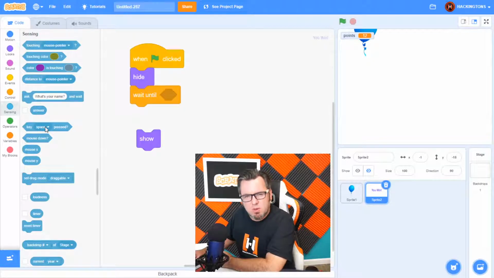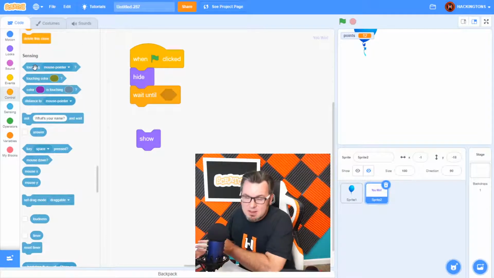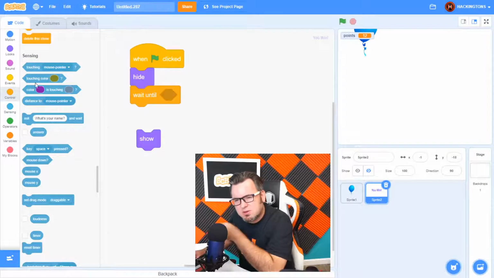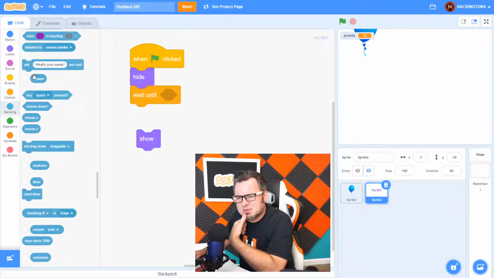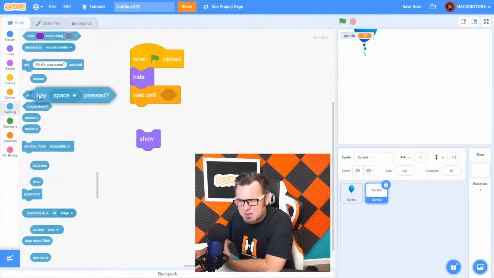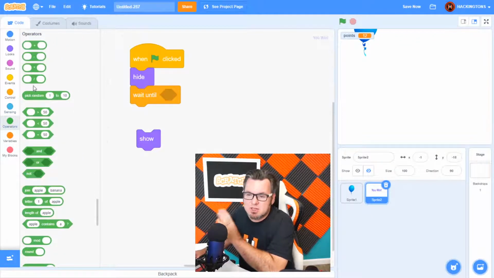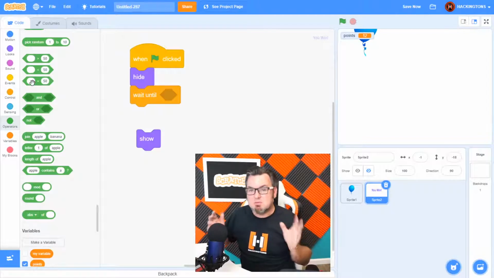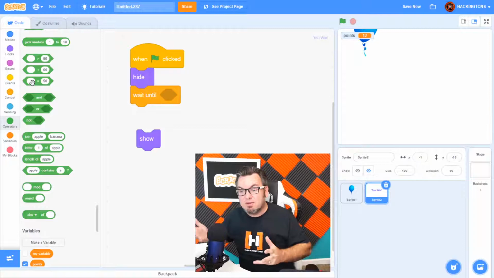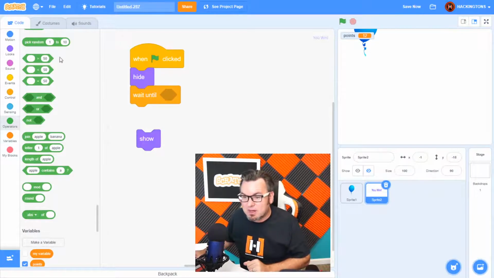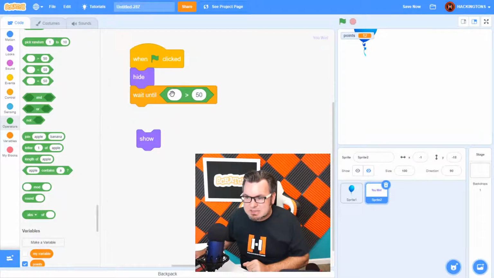Actually, I want to wait till points are greater than 4 or 5. So these actually won't work. And I kind of have to look around, and you'll have to do that as well. You look around through the blocks and be like, well, no, I don't want this. I don't want to wait till key press space. I want to look in the operators. The operators have anything that's mathematical. So I said I want to wait till points are greater than 5. So it's sort of mathematical, right? So here is greater than. So I'll put this greater than inside of here.